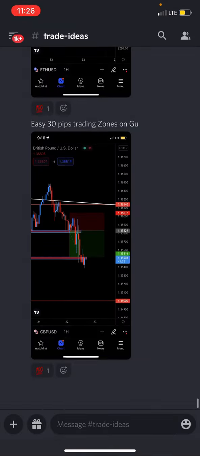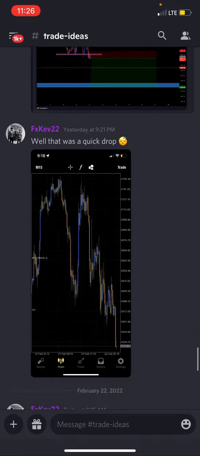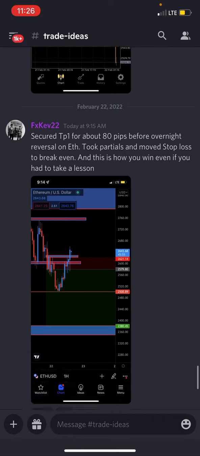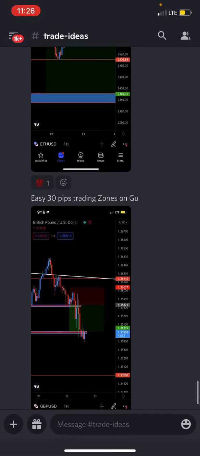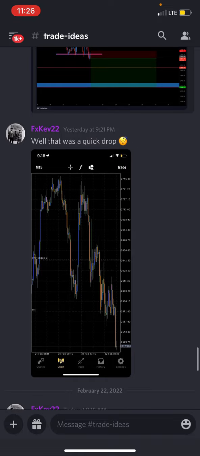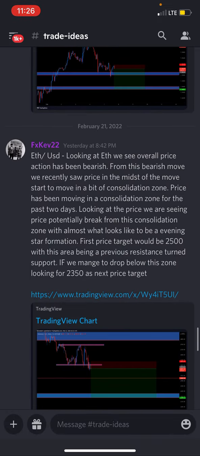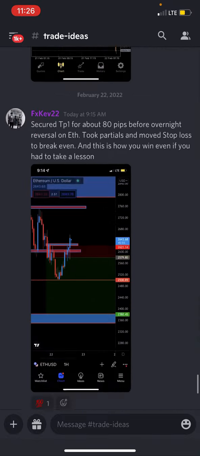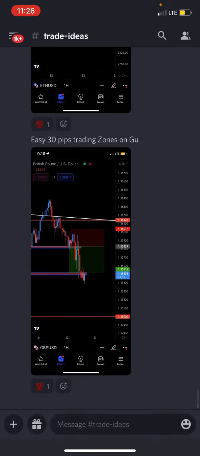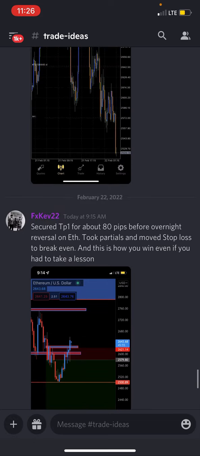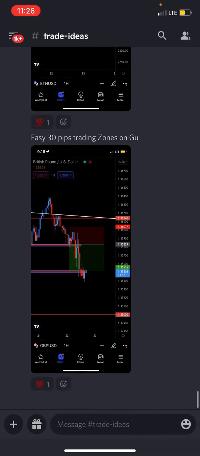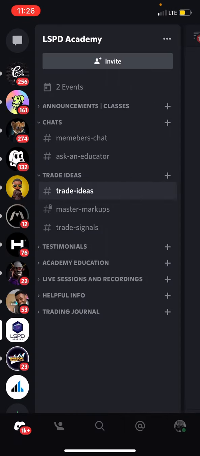We also have the trade ideas category. This is for certain things I'm looking at, it may be a breakdown of a chart, or a breakdown of how markets are looking. This is where I'll initially say, I see a trade developing with such and such pair, Ethereum, GU, GJ, anything like that. I'll put that here as an idea.